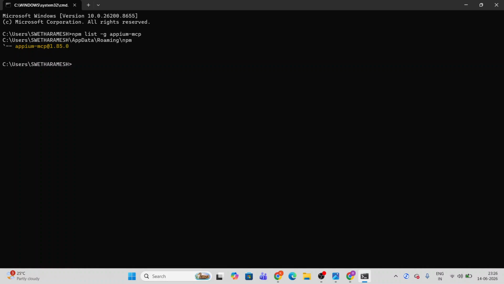In my system, appium-mcp@1.85.0 version is installed in my machine here. I want to upgrade to a specific version. So first of all, I want to know the list of available MCP server versions. We can know this in two ways. One is by the command. We have to use this command: npm view appium-mcp versions. Click on enter.